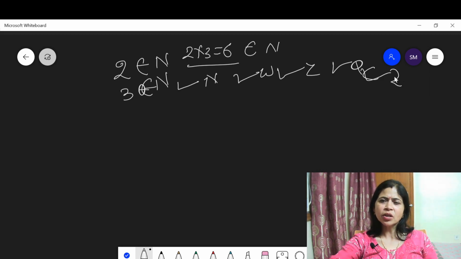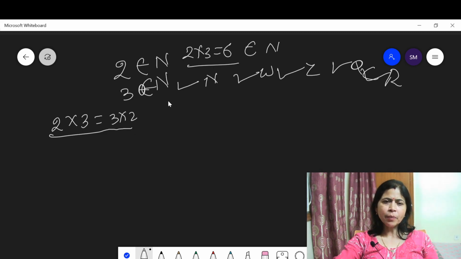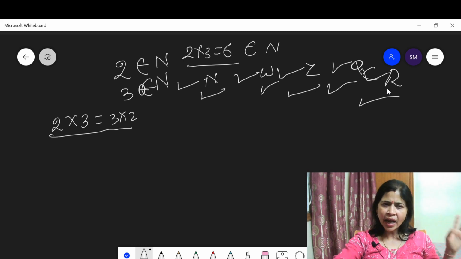Now let us discuss the multiplicative commutative property. Suppose 2 into 3 is equal to 3 into 2. This means the multiplicative commutative property is also satisfied in the set of natural numbers, whole numbers, integers, rational numbers and real numbers.